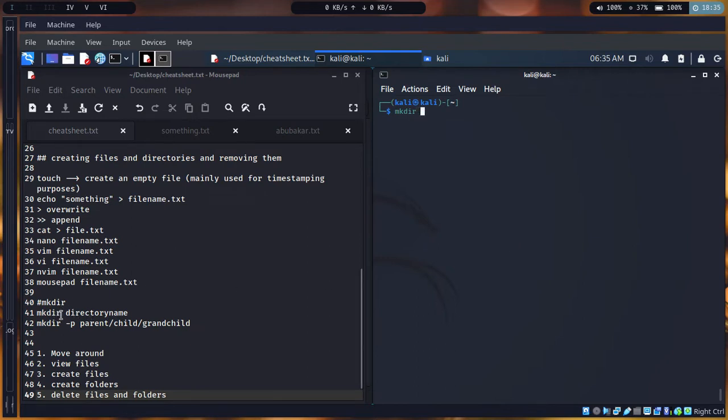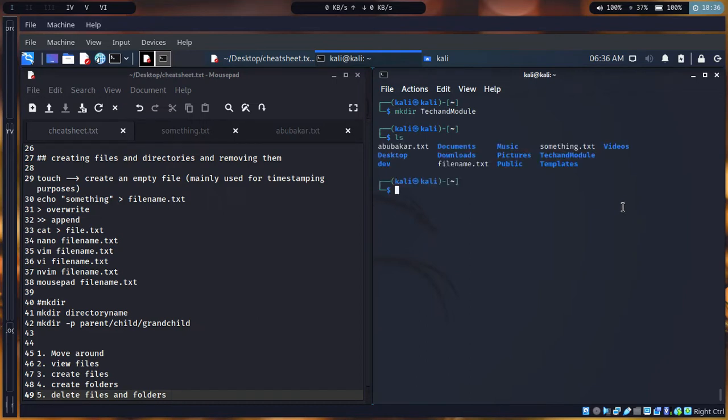You see here I made a cheat sheet for it, right? Make directory and the directory name. Let's assume I want to make a directory named tech and module. See, it's created. It will show me nothing, or maybe a success message, but it's already created. If I press ls, you can see the directory in here. You can see it exists here, right? You see tech and module.